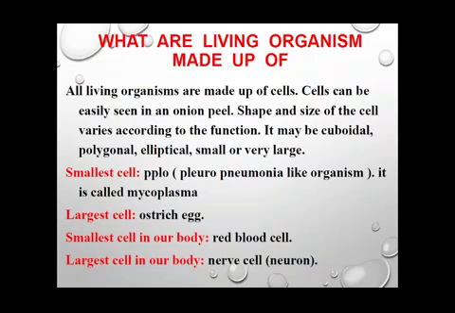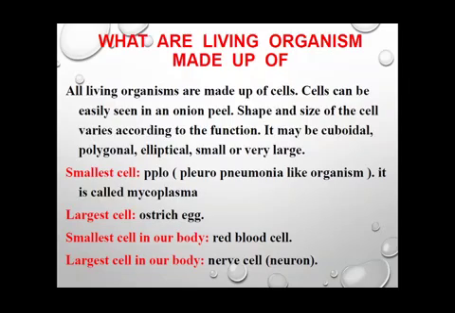All the cells carry out specific functions, and according to their specific function, their shape and size differ from each other. They can be cuboidal, polygonal, or elliptical in shape, and they can be small or very large.